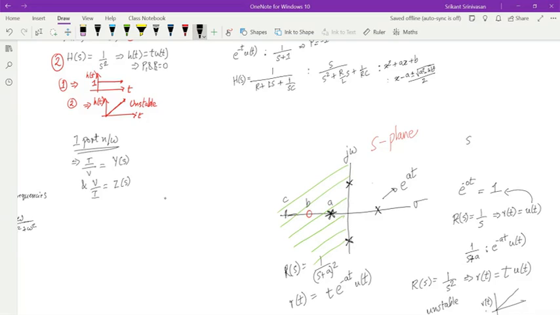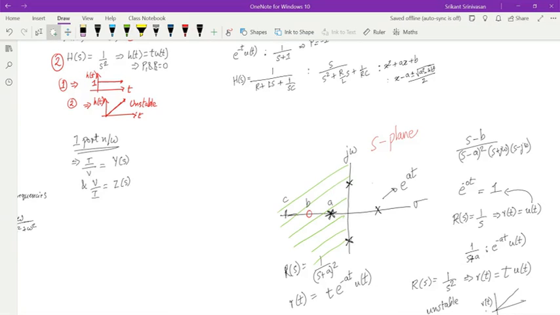It is S minus B divided by S minus A whole square. And then if you want to consider the j omega poles, you can say it is S plus j omega, S minus j omega. Okay.